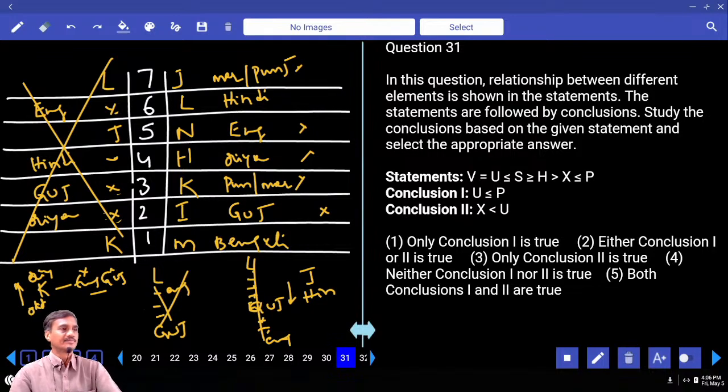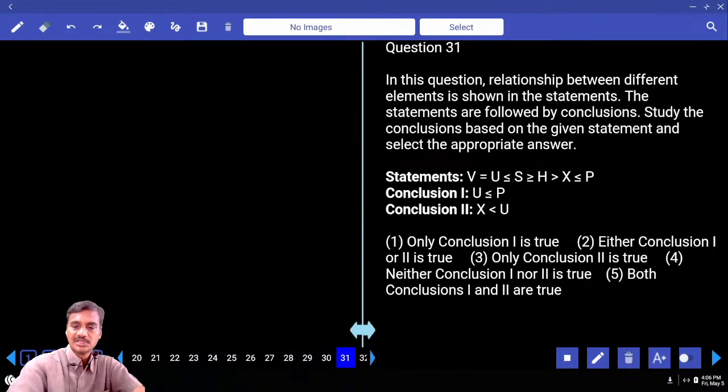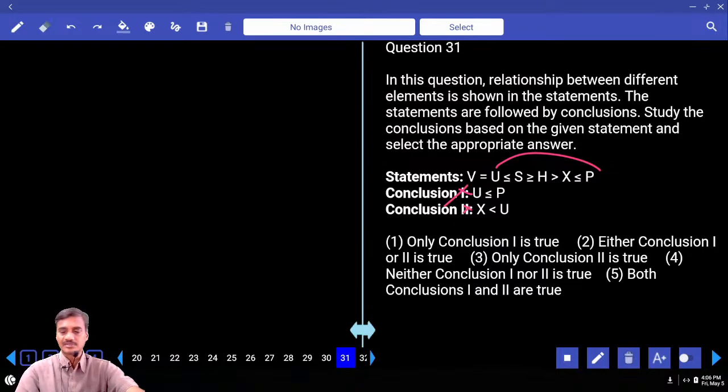They are based on inequalities, and there are 3 questions based on this. The relation between U and P: in between U and P, there are 2 opposite symbols. Hence no relation can be drawn between these 2. X and U, and X again, 2 opposite symbols. Hence what is your answer? Neither 1 nor 2, choice 4, question 31.